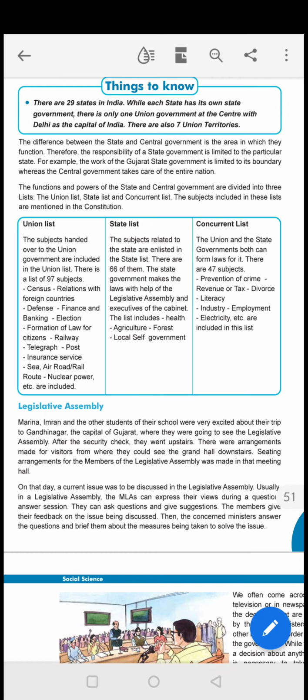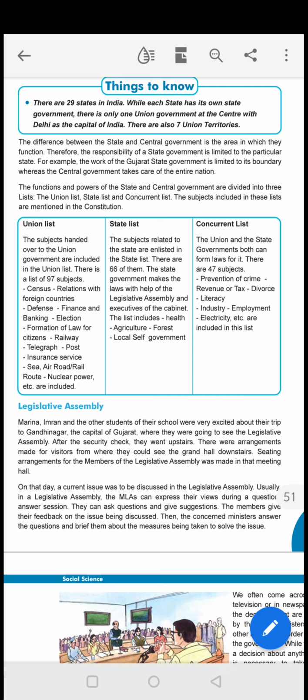Okay. So here we studied about two local level government, state government and union government. So here we studied about state, and union means central government. So the Gujarat state government is limited to its boundary. For example, state level, what the work is allotted to the state, that much work, on that only they have to frame policies, they have to make rules, everything. They have to do the work on the limited area only for that state, what the work is given to them from the constitution.